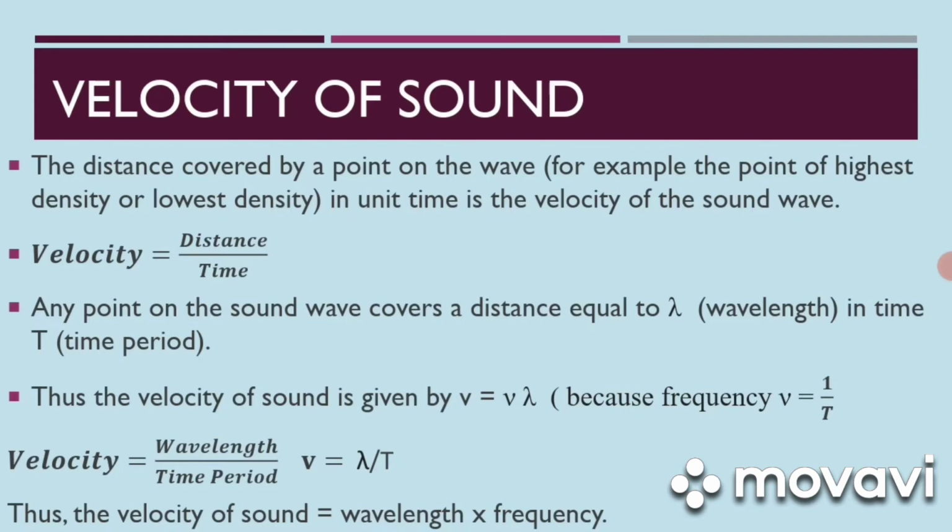Velocity is equal to distance upon time. Any point on the sound wave covers a distance equal to lambda, which is the wavelength, in time T, that is time period. Thus, the velocity of sound is given by v = nu × lambda, because frequency nu is equal to 1/T. Therefore, velocity is equal to wavelength upon time period. Therefore, velocity is equal to lambda upon capital T. Thus, the velocity of sound is equal to wavelength into frequency.